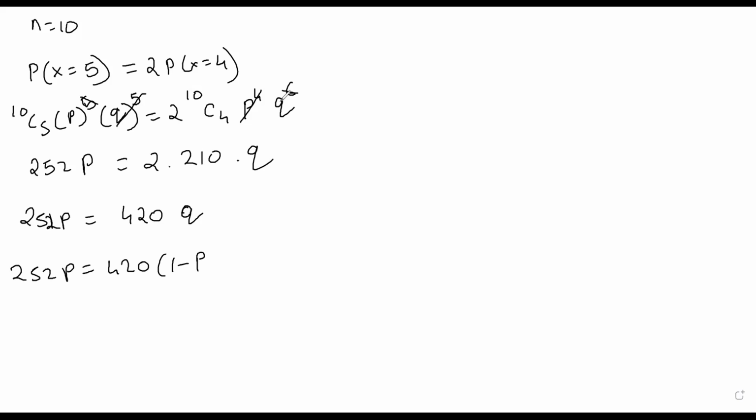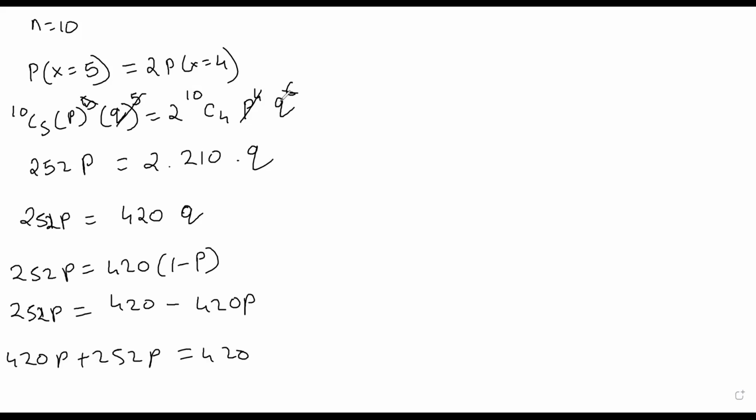Q is 1 minus P, so 252P is 420 minus 420P. 420P plus 252P is 420, that is nothing but 672P equals 420 when you add them. So P will become 420 by 672, or it is 0.625. Probability of getting an even number is 0.625.